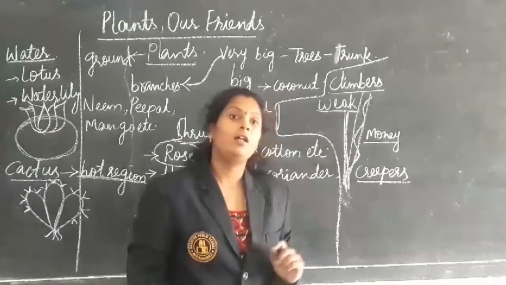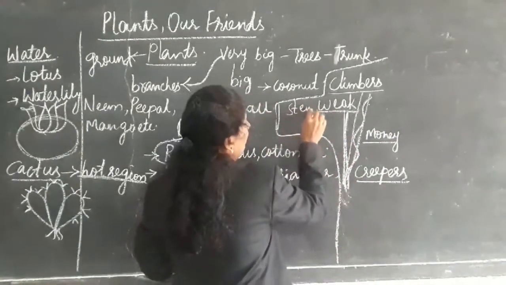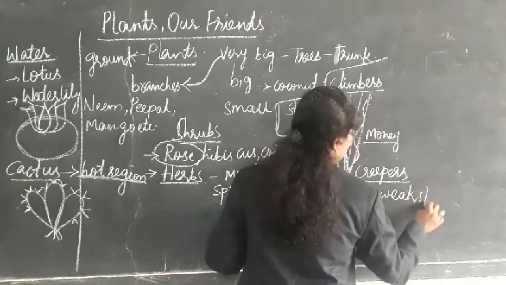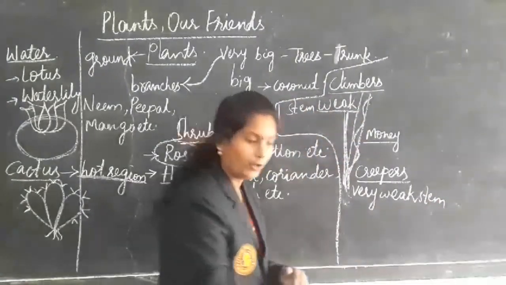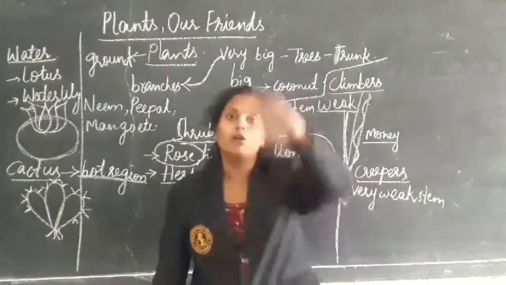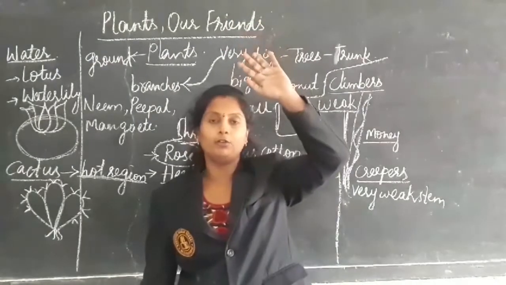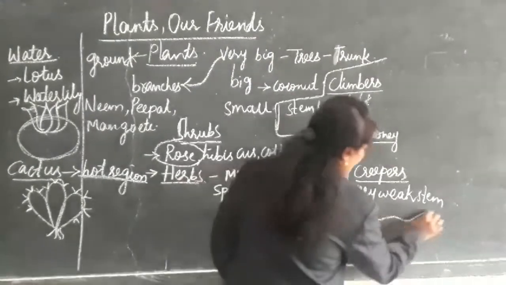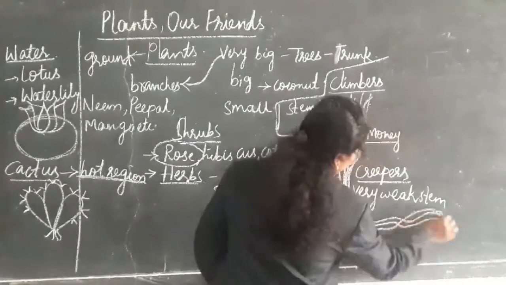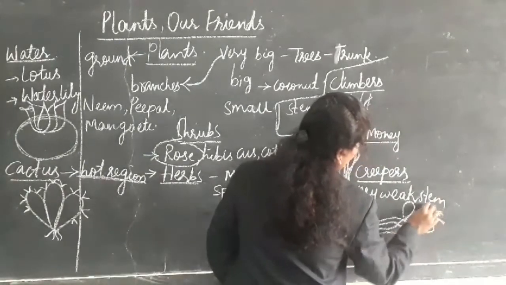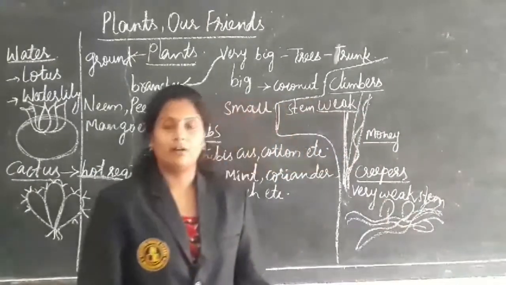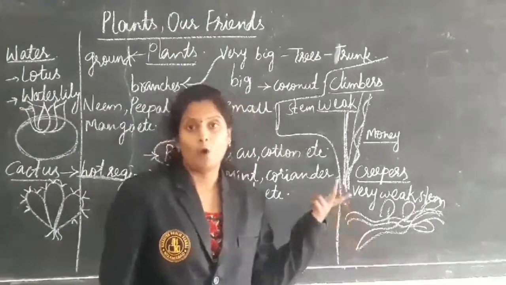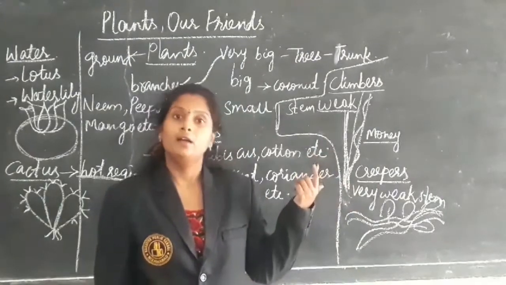Creepers are nothing but plants with a very weak stem. They have a very weak stem and they will be growing on the land only. They won't grow up, they won't grow above. They will go on the ground only, growing on the ground like this, and they bear the leaves there. So those we call creepers. Examples: bottle gourd, watermelon, muskmelon, etc.